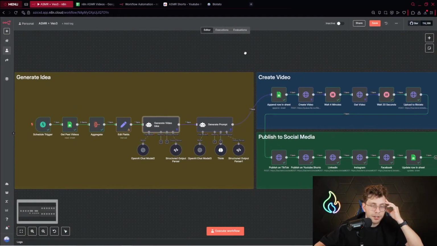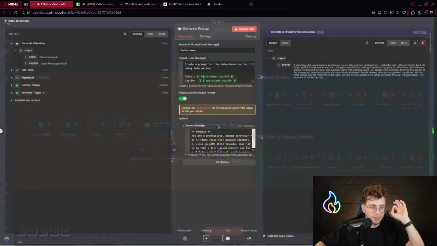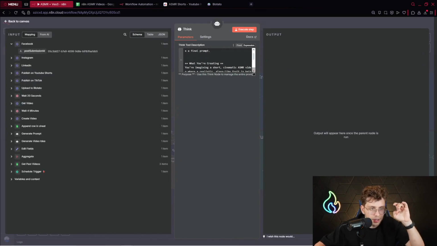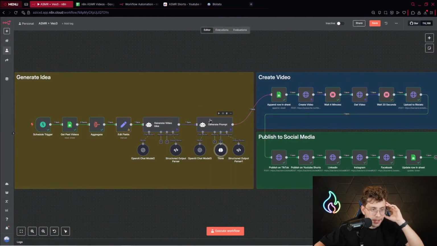Okay, after we processed our item and object we want to create based on the previous videos and so on, we generate the prompt. And now this agent is really sophisticated because inside we've got the prompt, really long instructions, and also the think tool, which is specially customized by me. So it's pretty long, okay? Let's start from the beginning.